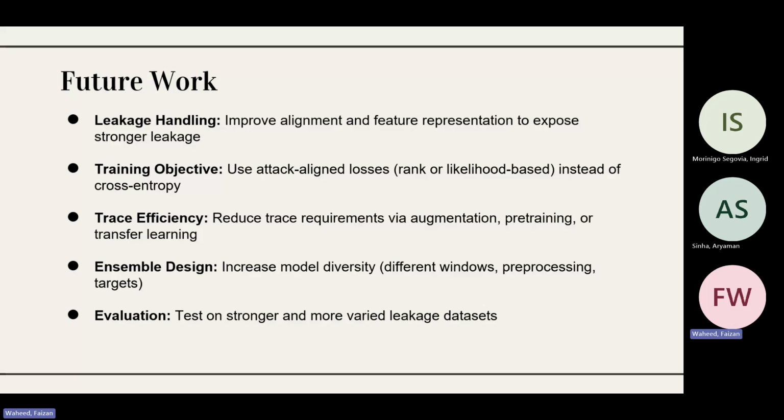So in conclusion, this gives us a really good baseline on how to improve our models for any future work. Our models and architectures can be improved to get to the successful AES key using better leakage handling, better training objectives, improving our trace efficiency, designing a better ensemble and better different CNNs, as well as testing on stronger and more varied leakage data sets. So that our neural networks are able to understand the leakages much better and lead us to the successful AES key.